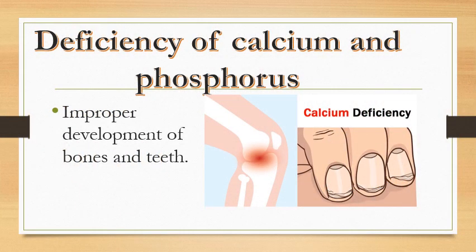Students, now here comes the deficiency of calcium and phosphorus. Calcium and phosphorus are two different minerals, and these minerals are very beneficial for our bones and teeth. So if there is a deficiency of calcium or phosphorus, there would be improper development of bones and teeth. A person can suffer with joint pain as well, and the deficiency of these minerals can also affect your nails.